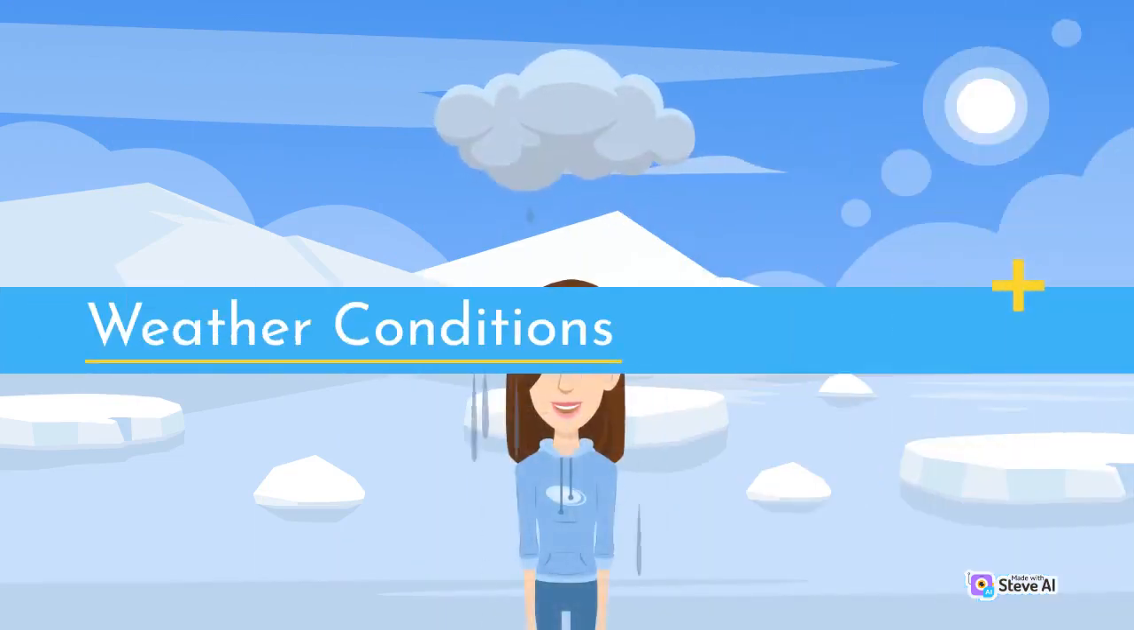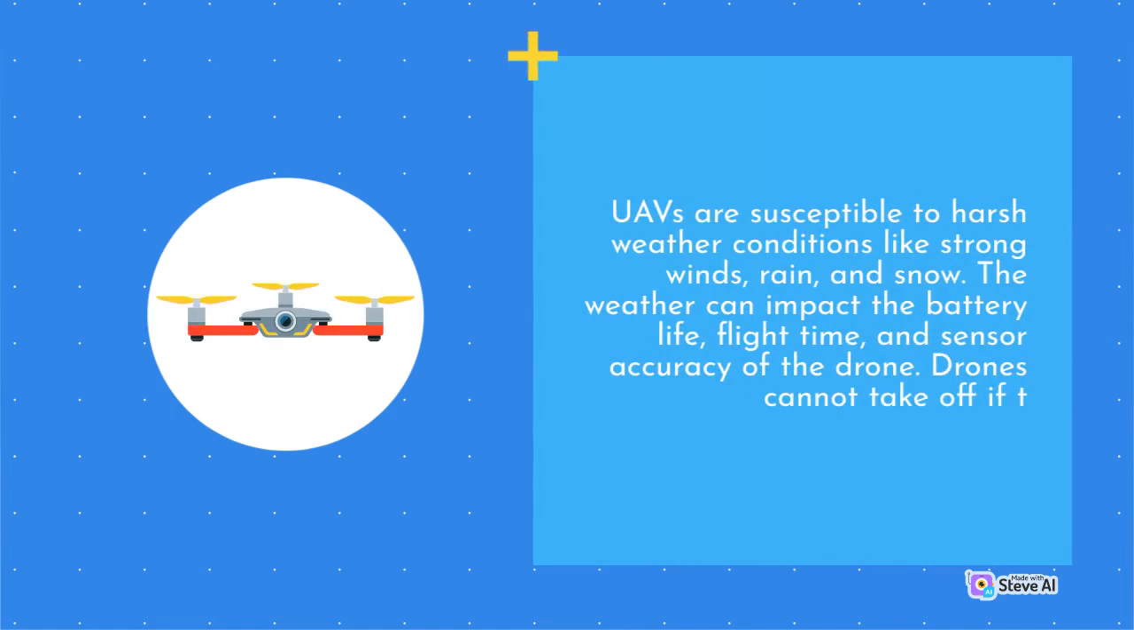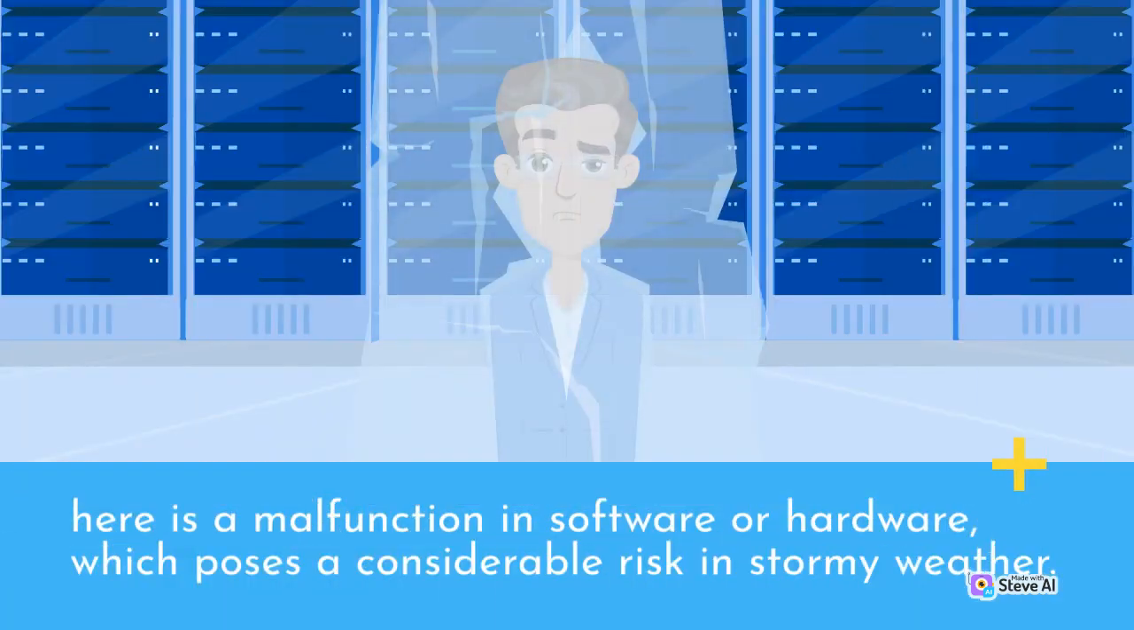Weather conditions. UAVs are susceptible to harsh weather conditions like strong winds, rain, and snow. The weather can impact the battery life, flight time, and sensor accuracy of the drone. Drones cannot take off if there is a malfunction in software or hardware, which poses a considerable risk in stormy weather.